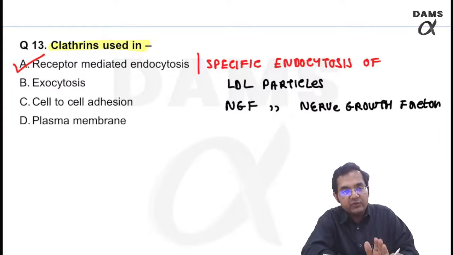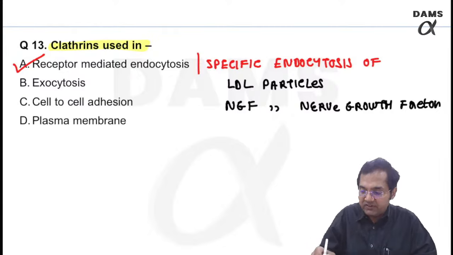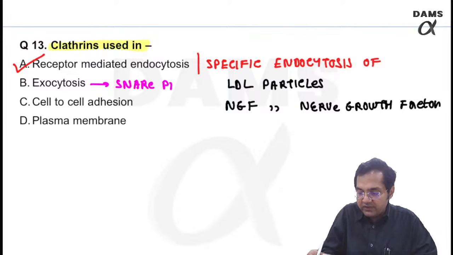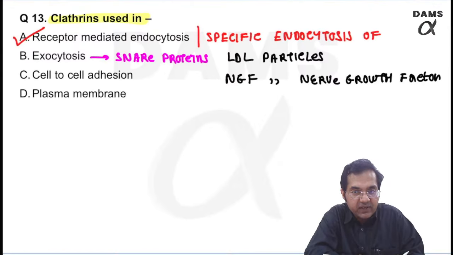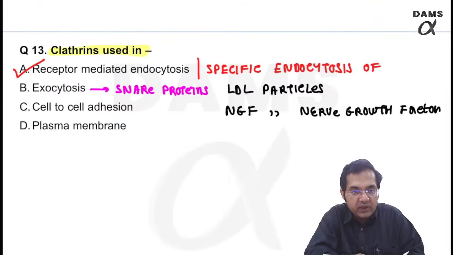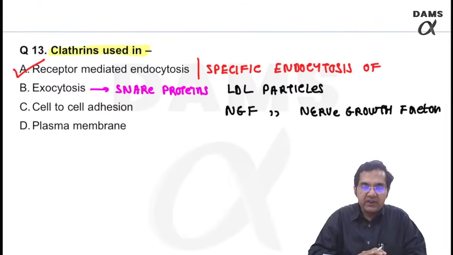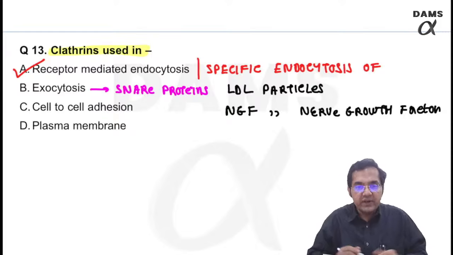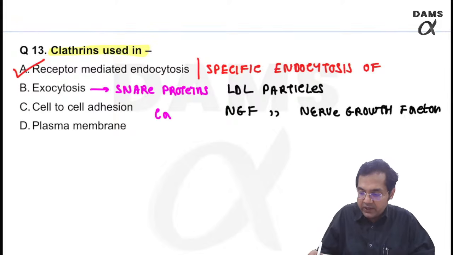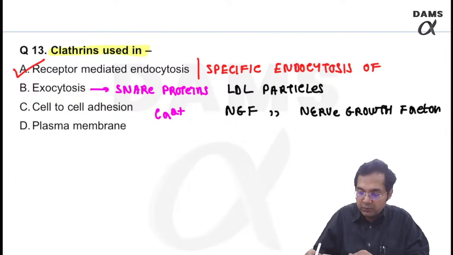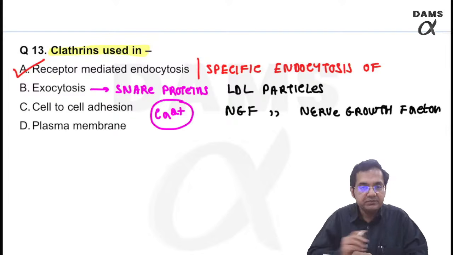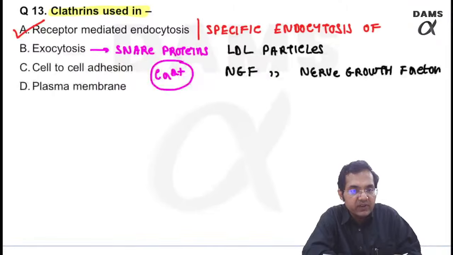Remember, for exocytosis we require a different family of proteins. Please see the video, very important one. SNARE proteins, synaptobrevin, syntaxin, right? Those are the proteins required for exocytosis. And remember, both endo and exocytosis require a very important ion known as calcium. Very important question again, right? Both processes require calcium, endo as well as exocytosis.